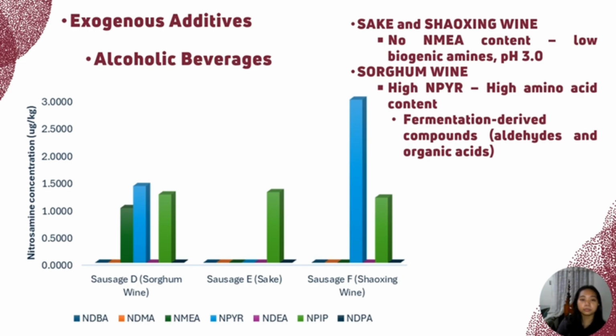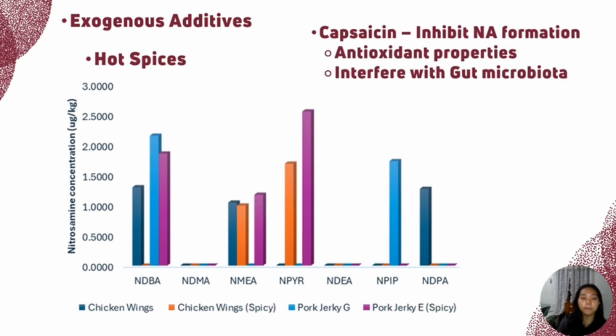Lastly is the hot spices. These seasonings, particularly the spicy ones, influence the formation of N-nitrosamine. Capsaicin, the active compound in spicy seasoning, has antioxidant properties that can help prevent nitrosamine formation by scavenging the reactive nitrogen species. Moreover, capsaicin may interfere with gut microbiota, reducing biogenic amine-producing bacteria, which in turn will indirectly lower the precursor of the nitrosamine. The combination of these antioxidants greatly inhibits the formation of nitrosamine, making them beneficial for consumers.